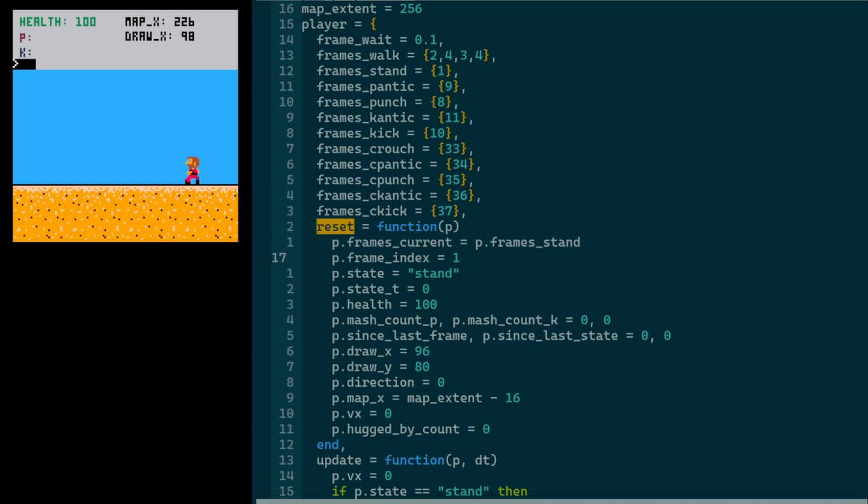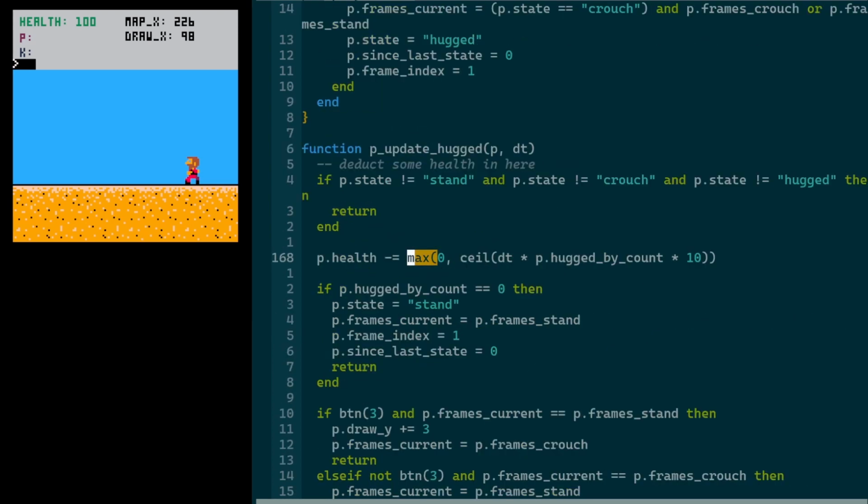I also made a couple of small tweaks in here. So the player's health, where I'm decrementing that when they take damage, I switched to using a max function because there's some possibility that this could end up being negative, and I didn't want that to happen. So by adding max, what I'm doing is just ensuring that it'll always be at least 0.